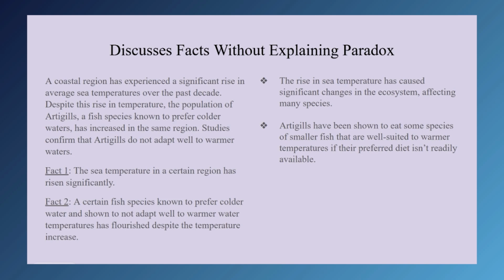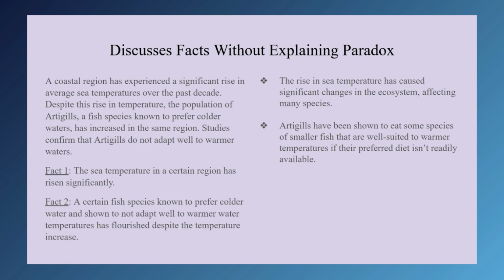This answer might be tempting and does explain something about Arctic gills, but as we know from the argument that they don't adapt well to warmer water, it doesn't explain how their population is growing instead of staying the same, even if they're willing to eat some species that would find this new temperature more appealing.